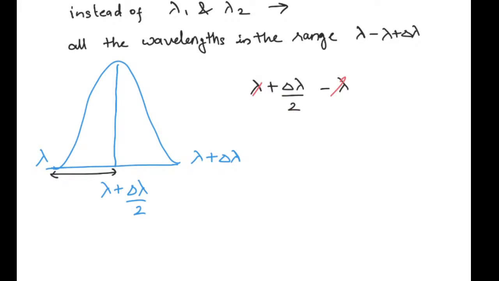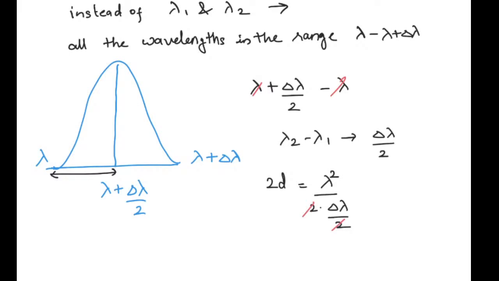So lambda 2 minus lambda 1 will be replaced by now delta lambda by 2. So we can rewrite it as 2d equal to lambda square upon 2 into delta lambda by 2, and this 2 will also be cancelled out.